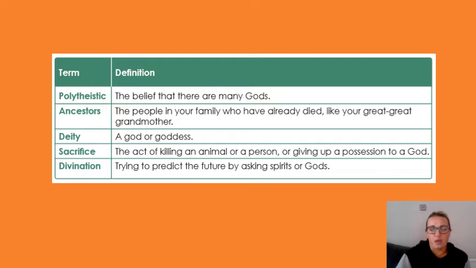They will sacrifice something to prove their devotion to their god and ask for maybe something in return. And then divination is trying to predict the future by asking the spirits or the gods. If they've got a question about what's going to happen in the future, they will ask the spirits or the gods and try to get an answer.